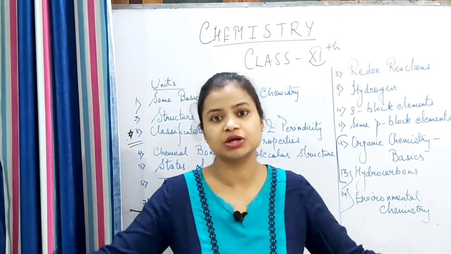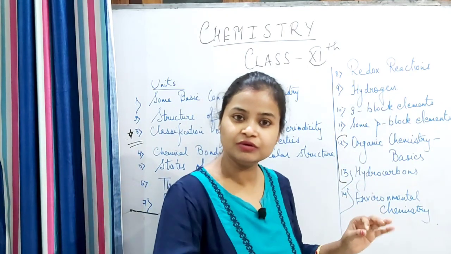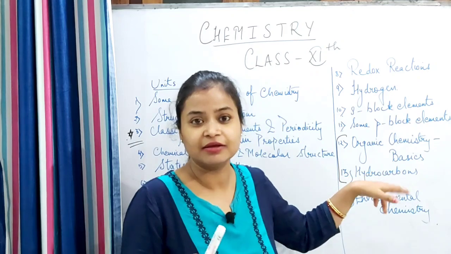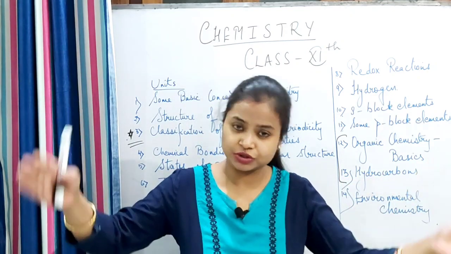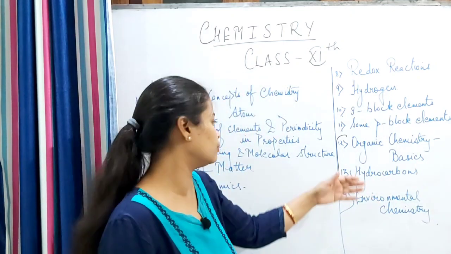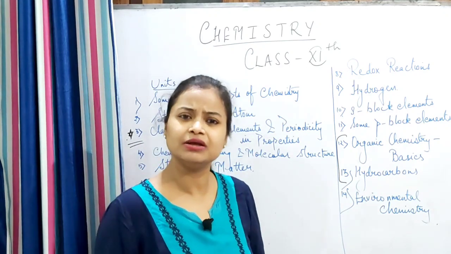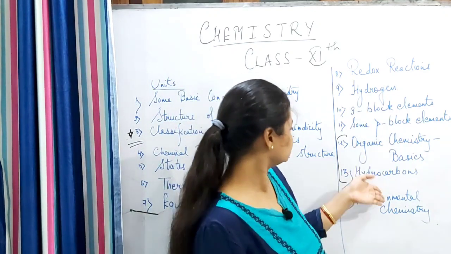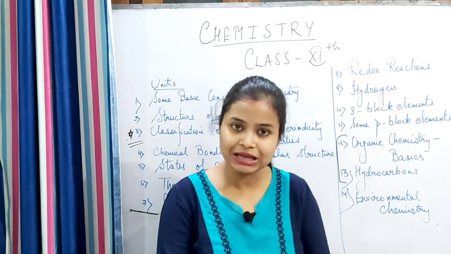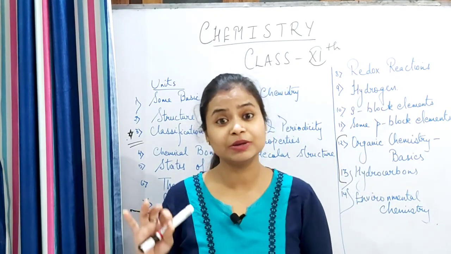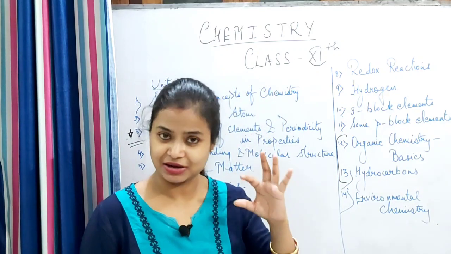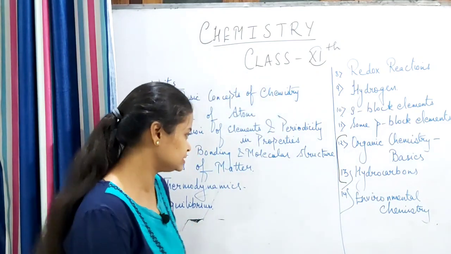It's like an ocean now. What you have studied was only a pond, nomenclature in class 10th, but now it will be an ocean. So much detail about nomenclature. That means everything basic we'll be studying in this unit. And hydrocarbons, it's related to organic only. Hydrocarbons, you know, compounds made up of hydrogen and carbon, in detail. Alkanes, alkenes, alkynes. These names you are familiar with, isn't it?